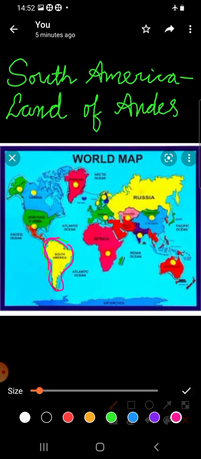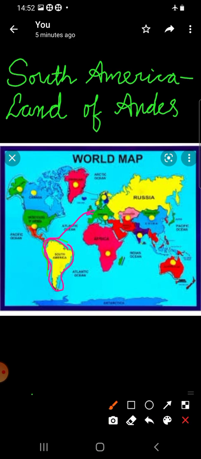Soon the Europeans, that is Spanish and Portuguese from here, flooded to this continent as it is very nearby, isn't it? And South America is the land of superlatives with the Andes and the Amazon.